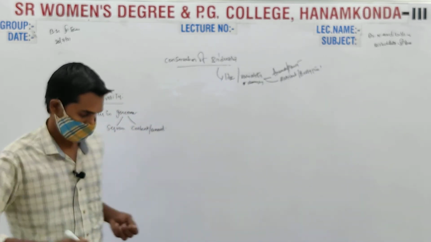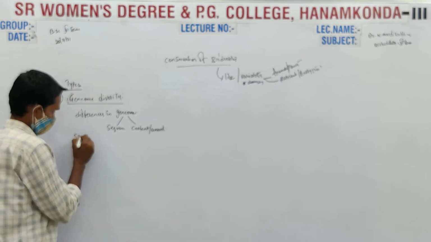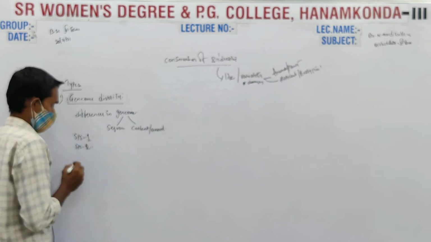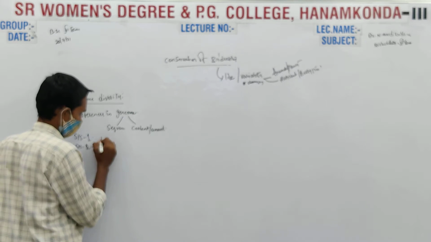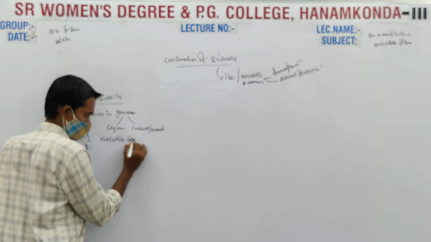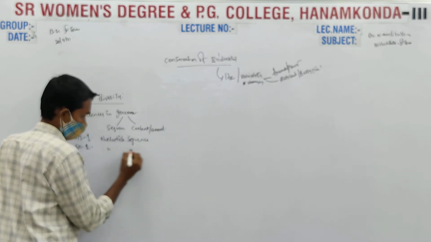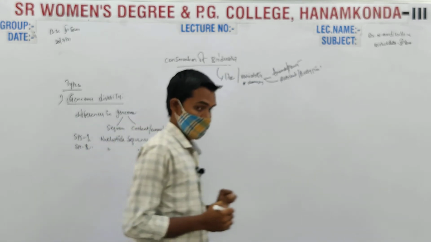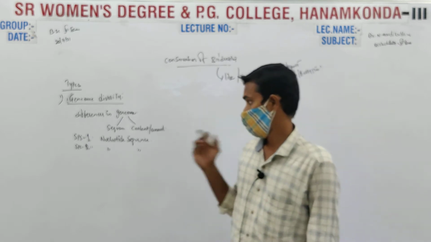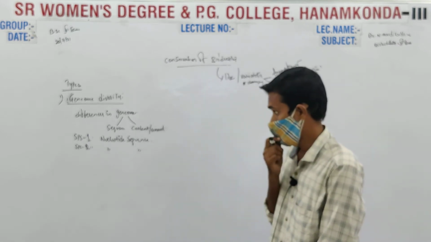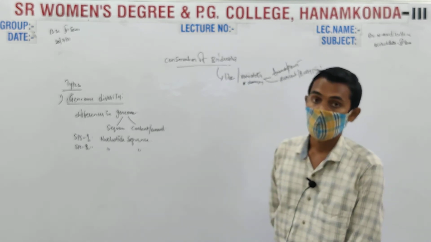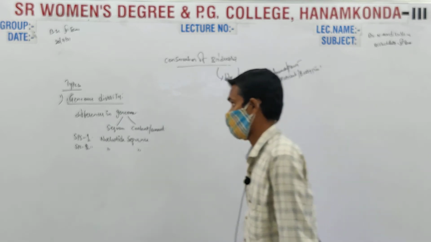So from one species to another species, species 1 and species 2, there will be a change in the nucleotide sequence. If you compare the nucleotide sequence of one species with that of another species, there will be change. This change will create differences in the living organisms, which comes under genome diversity.